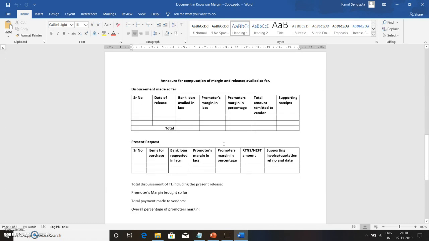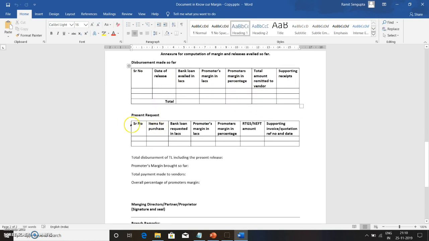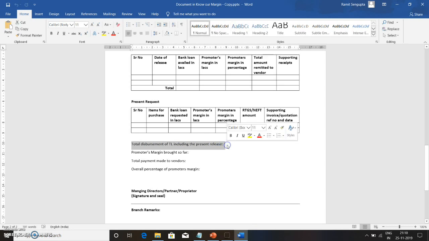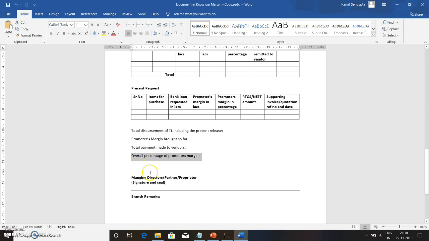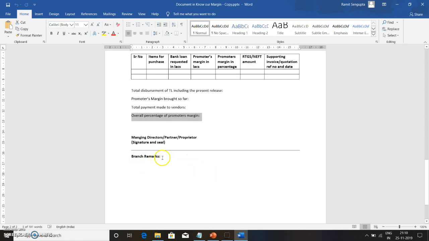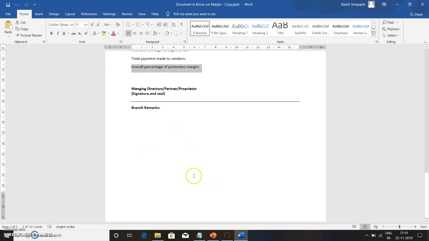Now let us glance at what the annexure speaks. The annexure says about the disbursement made so far. It has all the elements that you need for recording the transactions. And it also speaks about the present request. Finally, it says the total disbursement of the term loan including the present release, promoter's margin brought so far, total payment made to the vendors, and overall percentage of promoter's margin. Don't forget to get a signature with the seal of the managing director or the partners, and always get it signed by your branch head or whoever is in charge of the branch.